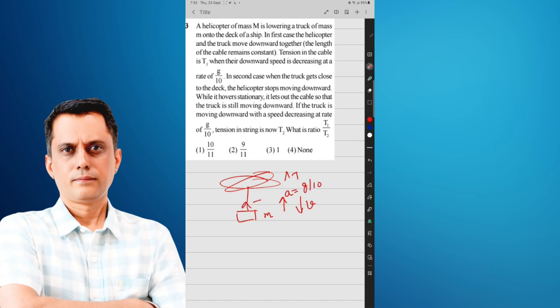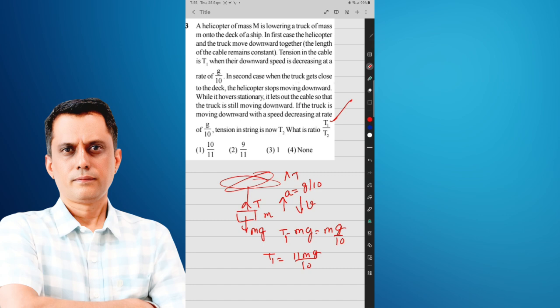Therefore the tension in the cable is T and the weight of the truck is mg. Then T is greater than mg, T minus mg equals m into g by 10, and that tension is given as T1. Therefore T1 is equal to mg plus mg by 10, which is 11 mg by 10. In the second situation,